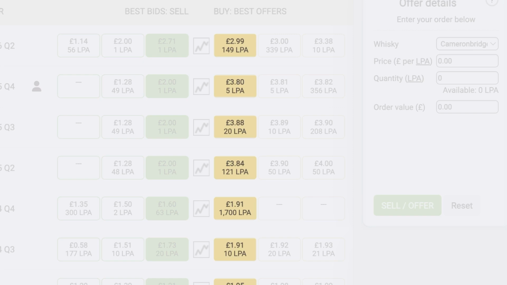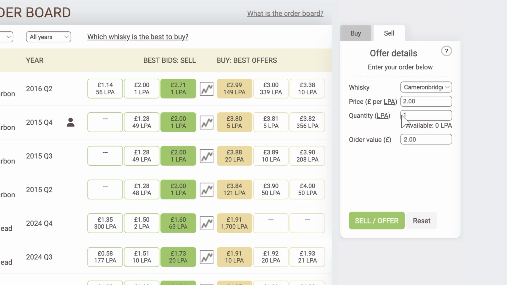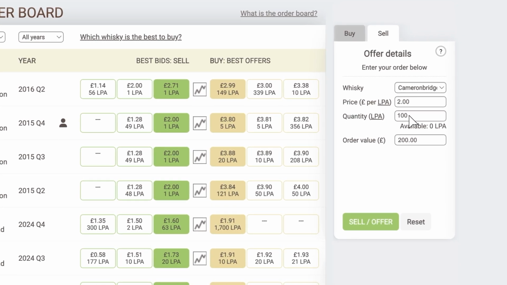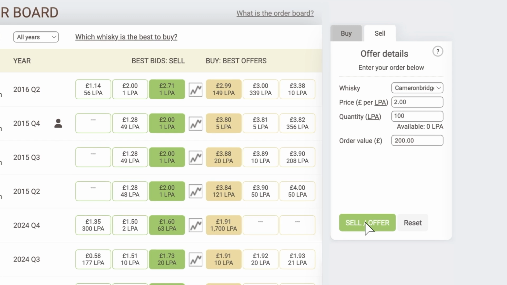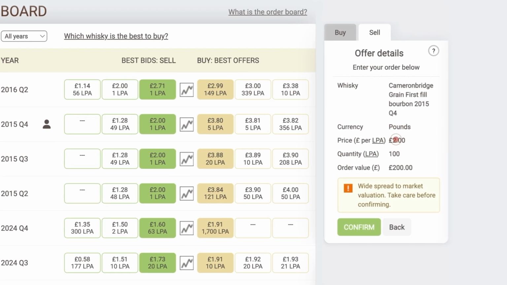As a seller, clicking a green brick will autofill the Sell tab in the order panel. You confirm the volume you wish to sell and then click the Sell Offer button. The displayed price is the buyer's offer price per litre of pure alcohol.